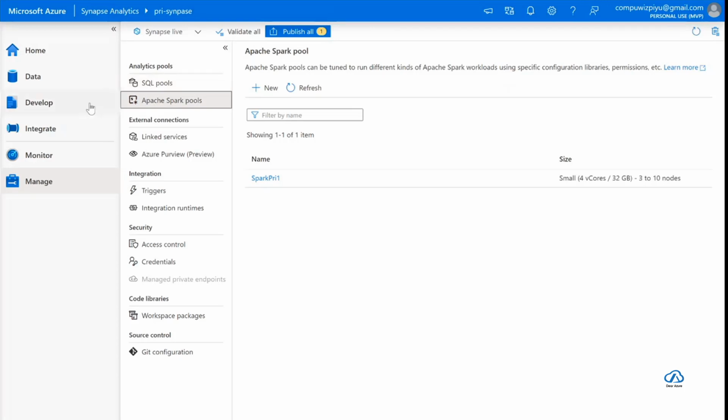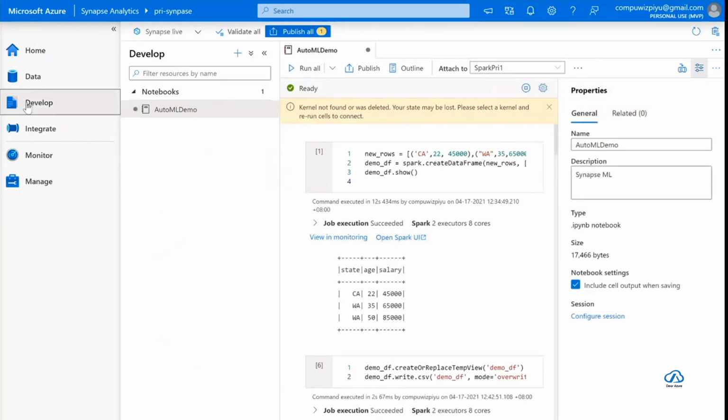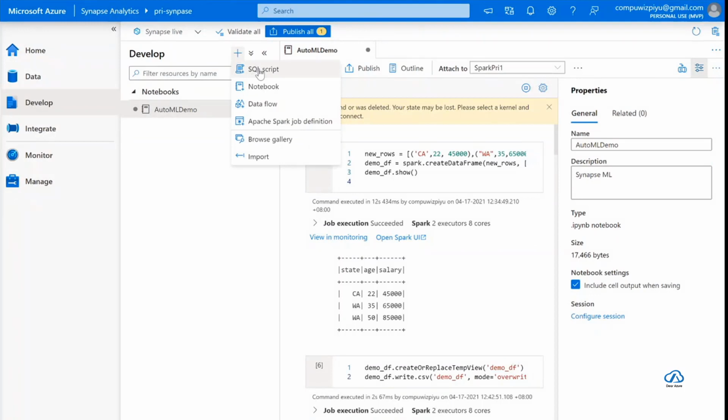The other tab of interest for us will be the Develop tab, for developers who are building features. There, you can have a SQL script which will use the SQL pools and, as I was saying, run queries on your data set. You can create notebooks. By default, when you create a notebook, it will be a Python notebook, but it will be PySpark.